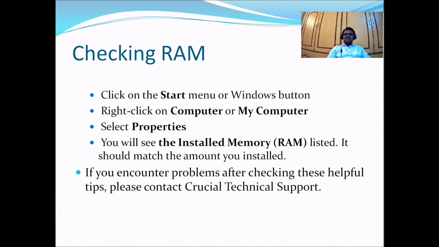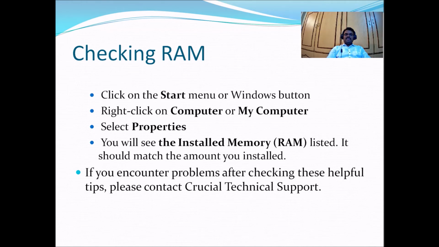That must match the amount of extra RAM we have installed. If the installed RAM shown is not up to the mark of what we have installed, we can conclude that the computer is not recognizing it.